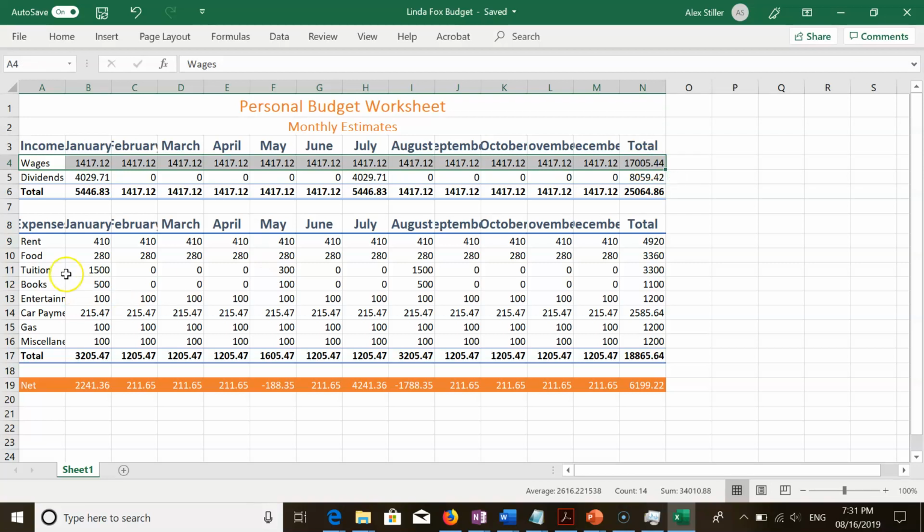A9 to N9. So remember now I'm holding down the control key to select non-adjacent ranges of cells. With the control key held down, I'll just go ahead and hover all the way from A9 to N9. And then A11 to N11.